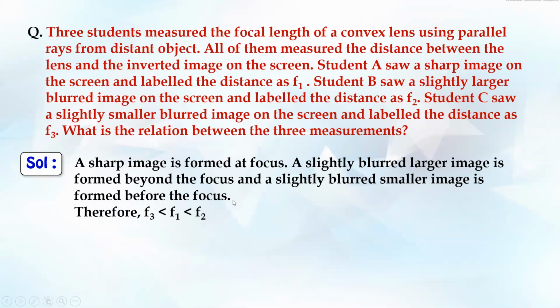मतलब ये जो F3 है is smaller than focus and F2 is larger than focus. So hence F3 lesser than this, but F2 larger than F1. So that's how. Hence F3 is less than F1, F1 less than F2. So the distance is actually compared here. Relatively easy one. Next one.